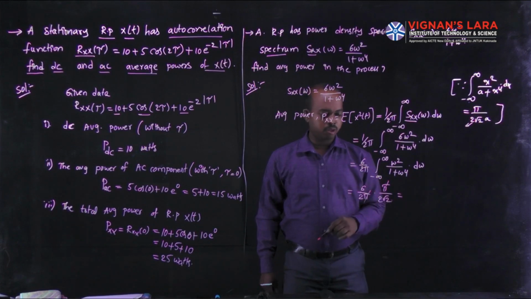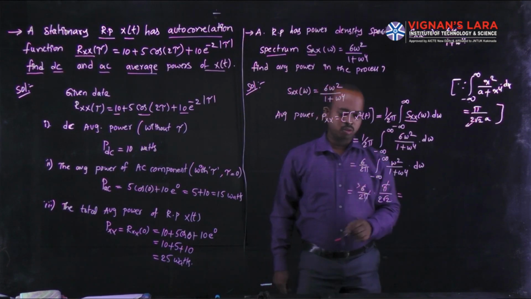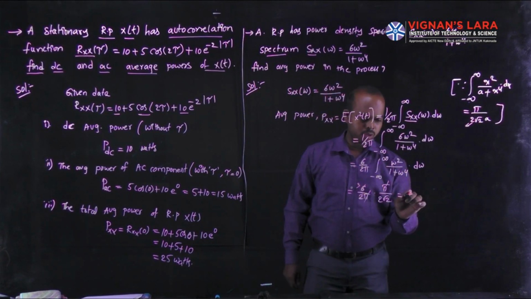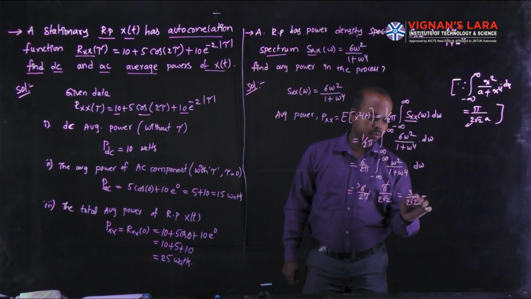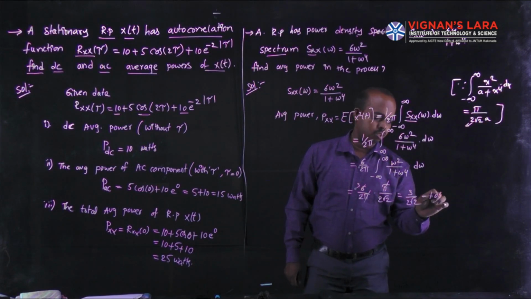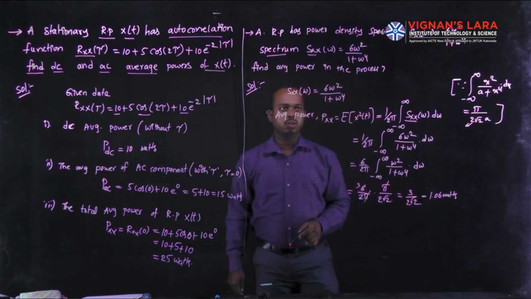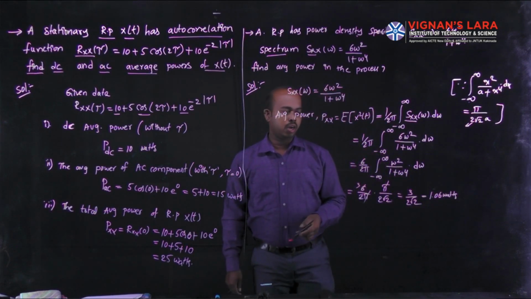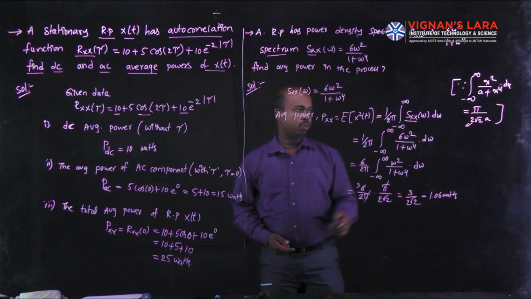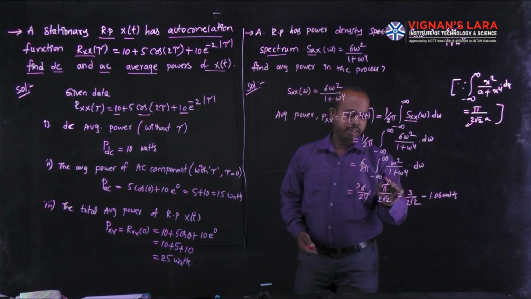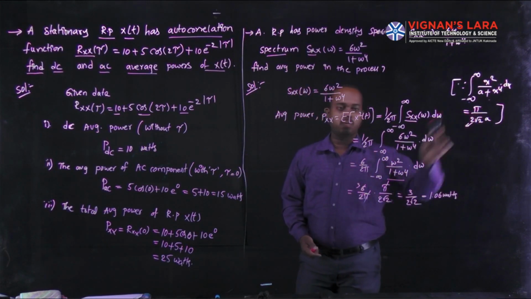Here pi and pi both cancel, and 6 is 3 times 2, so the remaining value is 3 divided by 2 root 2, which is 1.06 watts. Now, for functions like this in this model, this is how to do the procedure, simplify the integration, and choose the formula.